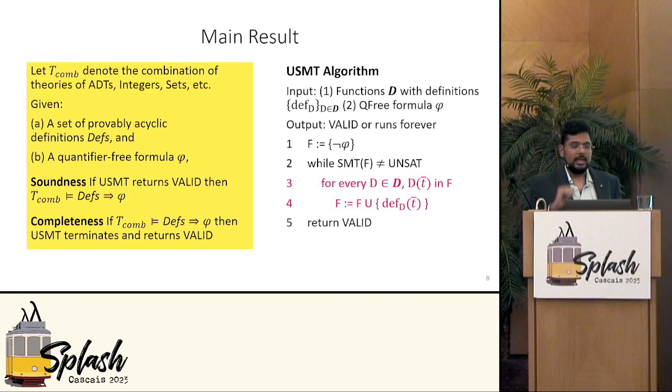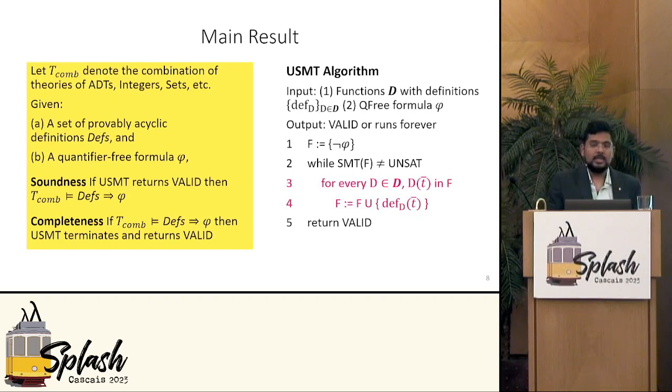We show that if this USMT algorithm returns valid, then defs implies phi is actually a theorem in the combined theories. And this is the insight that we saw earlier, that it's sound only for this weaker class of models. More importantly, if defs implies phi is indeed a valid theorem in the combined theories, then USMT will eventually prove the theorem valid. And this shows that USMT can prove precisely all the theorems in T-comb.